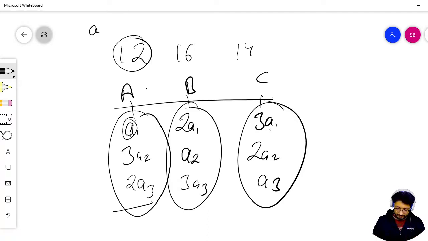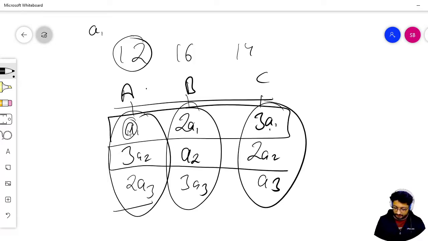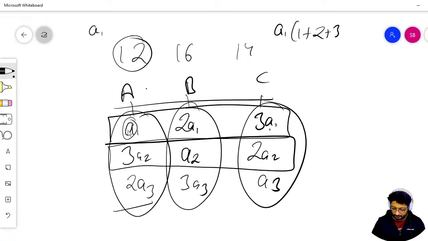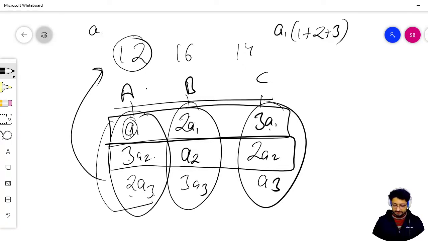If you add all the numbers, then A1 is taken 1 time, 2 times, 3 times. So 1 plus 2 plus 3. So A1 plus 3A2 plus 2A3 is actually equal to 12, because this is the total value.